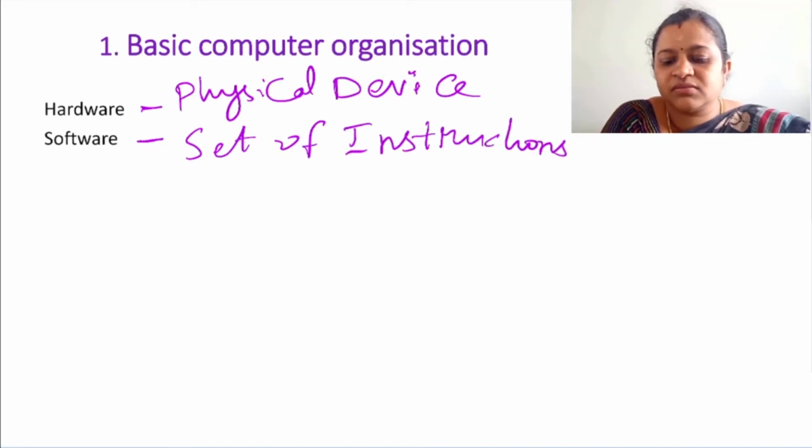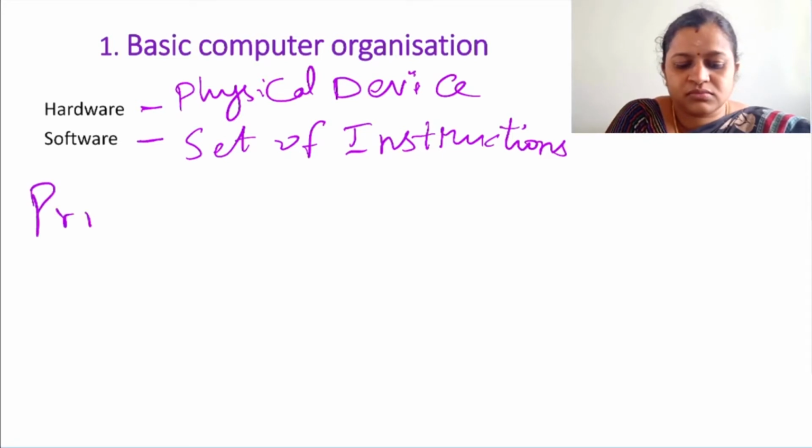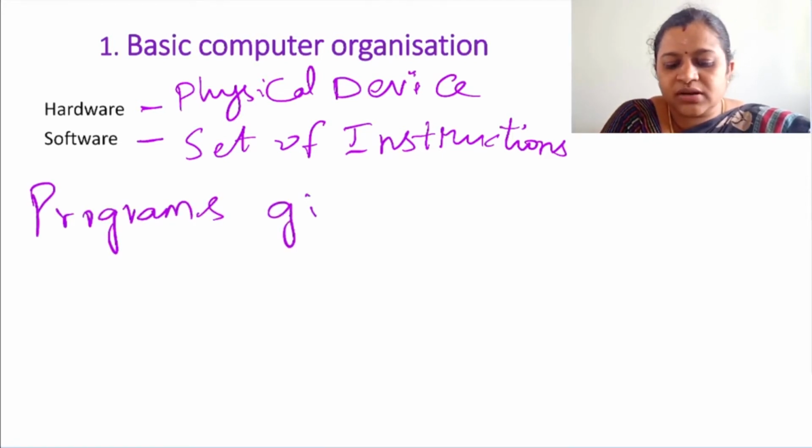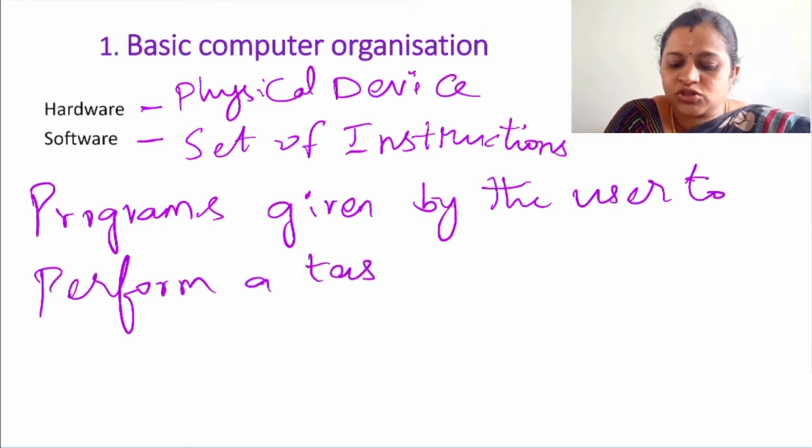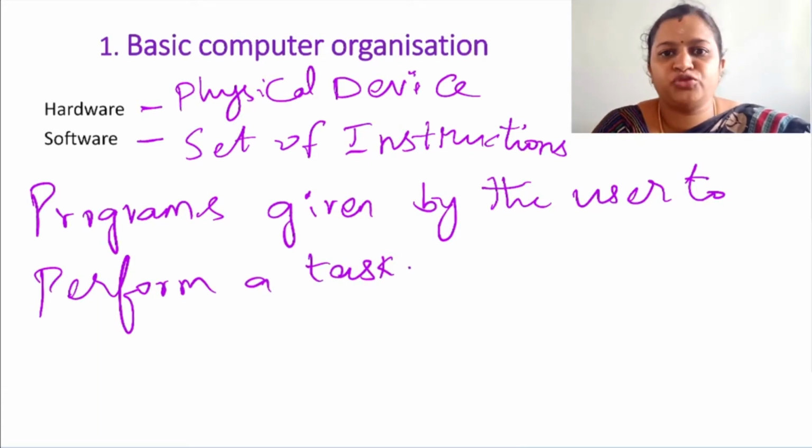or programs given by the user to perform a task. Suppose I want to perform addition of two numbers.